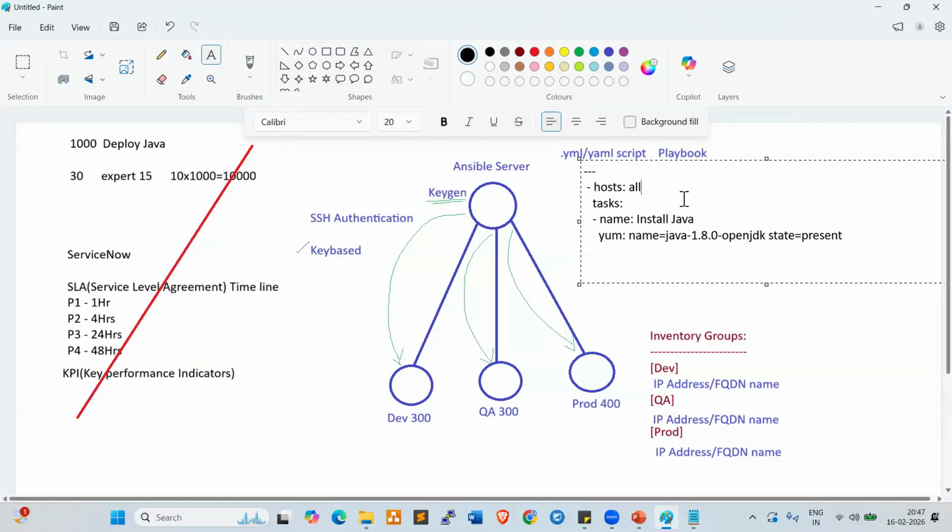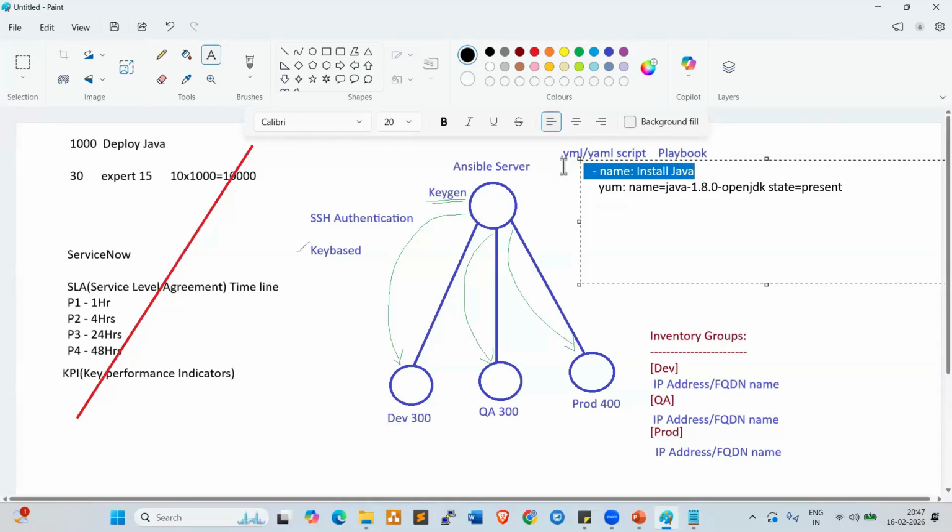Then tasks, with name: install Java, or whatever. This is for our understanding. So the first 3 lines are common for every playbook, and the name is for our understanding. This is the actual playbook: yum, name equal to java-1.8.0-openjdk, state equal to present. So if you want to deploy Java, this is the playbook. If you want to uninstall Java by using Ansible, in place of present, you can give absent.